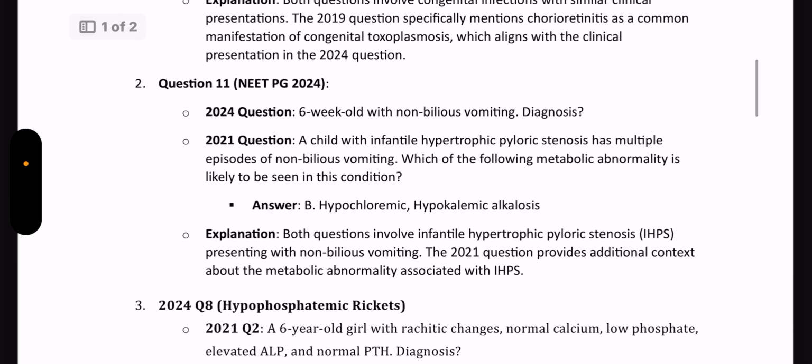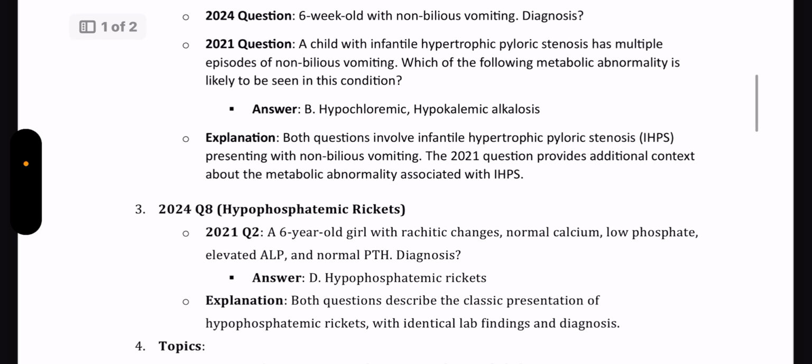Next one, question number 11 of NEET PG 2024. A 6-week-old with non-bilious vomiting, diagnosis was asked. In 2021, a child with IHPS with multiple episodes of non-bilious vomiting was asked, and the metabolic abnormality was the question there. The answer to that is hypochloremic, hypokalemic alkalosis. So IHPS was the question which came up in 2024, whereas in 2021, the related acid-base disorder was asked. Acid-base disorder is an important area to be focused upon, and congenital infections and infantile diseases like IHPS are also important areas. These are conceptual repeats and they can come up in the upcoming exam as well.